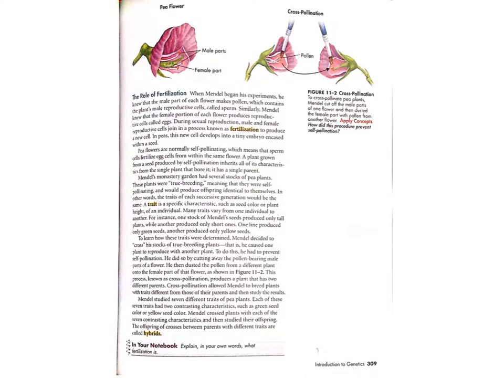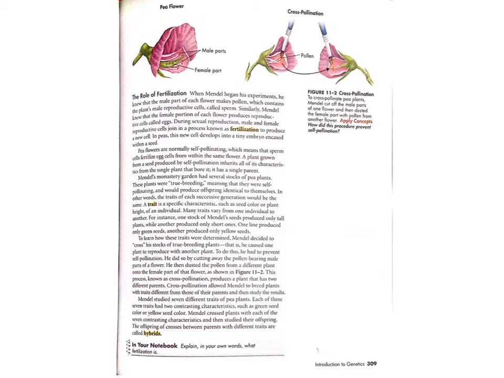The role of fertilization. When Mendel began his experiments, he knew that the male part of each flower makes pollen, which contains the plant's male reproductive cells, called sperm. Similarly, Mendel knew that the female portion of each flower produces reproductive cells called eggs. During sexual reproduction, male and female reproductive cells join in a process known as fertilization to produce a new cell. In peas, this new cell develops into a tiny embryo encased within a seed.